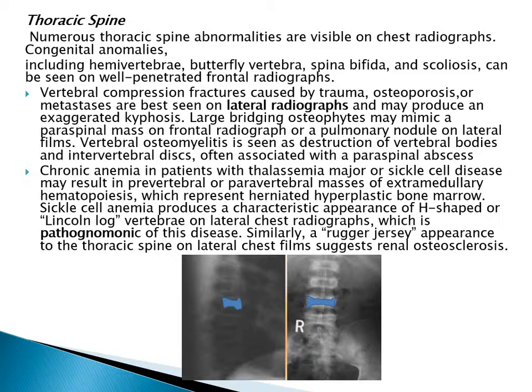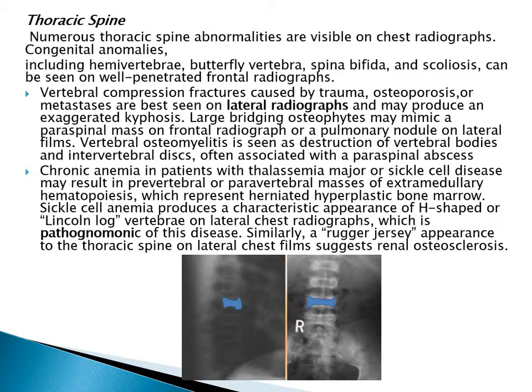Large bridging osteophyte may mimic a paraspinal mass on frontal radiograph or pulmonary nodule on lateral film. Vertebral osteomyelitis is seen as destruction of the vertebral bodies and intervertebral disc, often associated with paraspinal abscess.